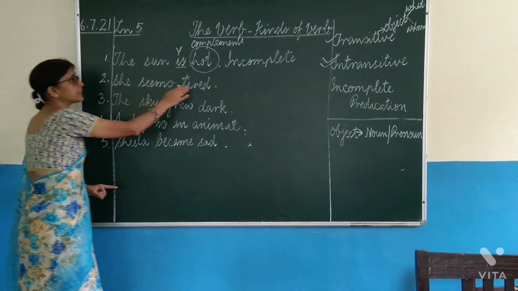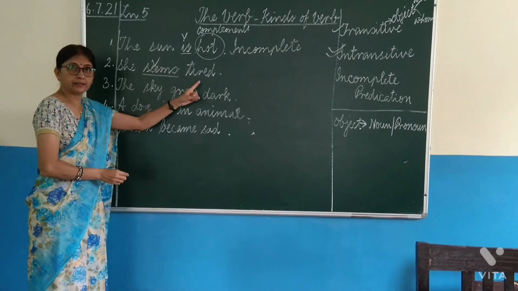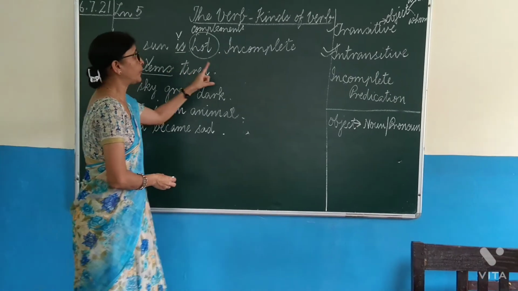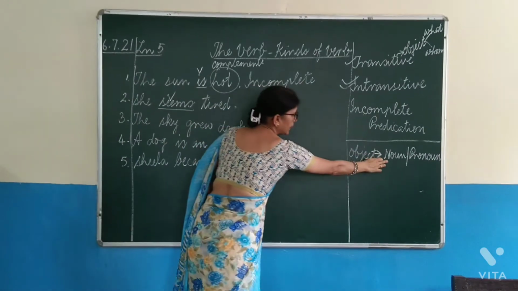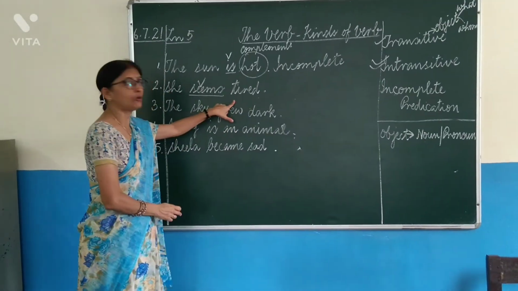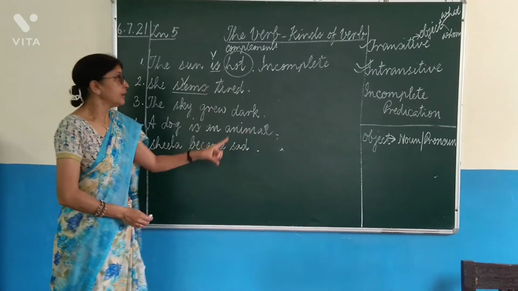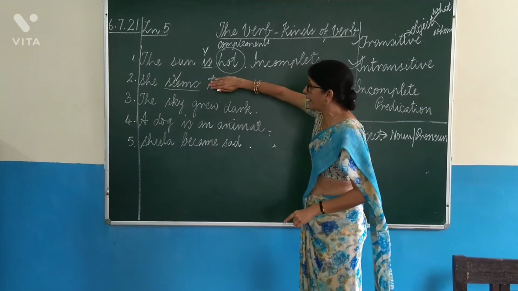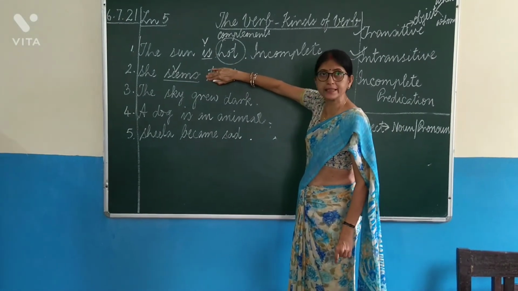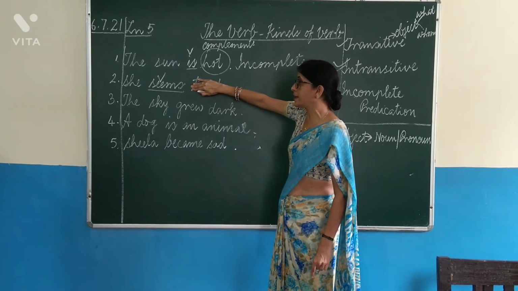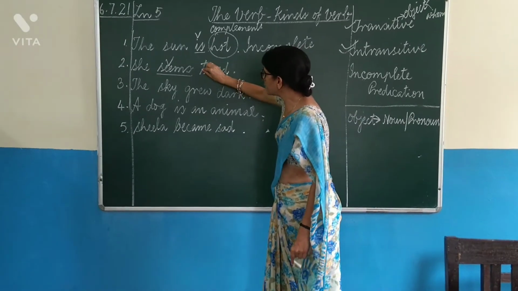Now, she seems tired. Seems is the verb. Seems what? Tired. So, we have to look for an object. Seems what? Tired. You are getting the answer. But then, it has to be a noun or a pronoun, and this is neither a noun nor a pronoun. So, it cannot be transitive. Now, we will look for intransitive. For intransitive, what do we have to do? We have to hide after the verb. She seems. Again, the sentence is not making complete sense. It looks as if something is to be added to make complete sense. So, tired is added. So, this is a complement.